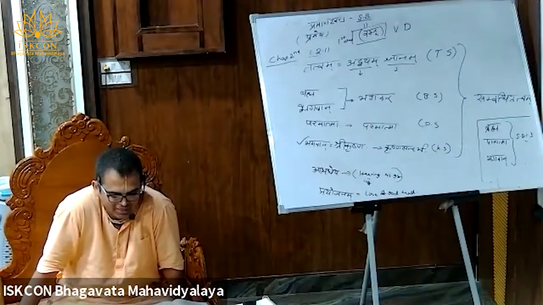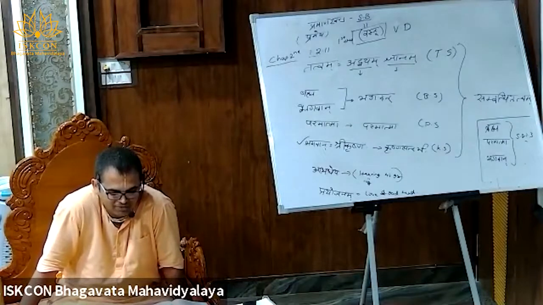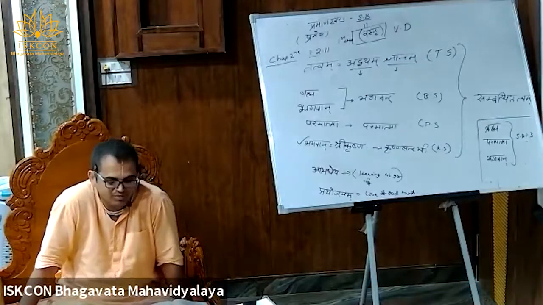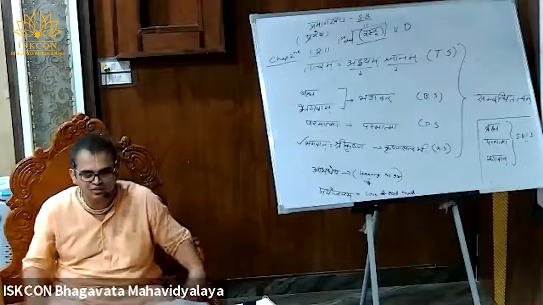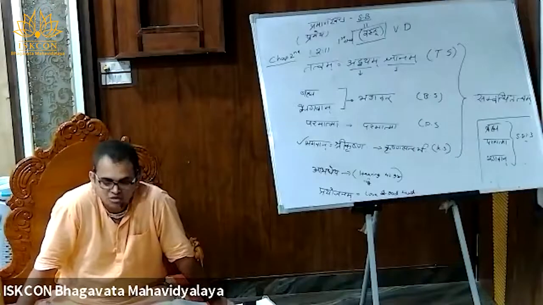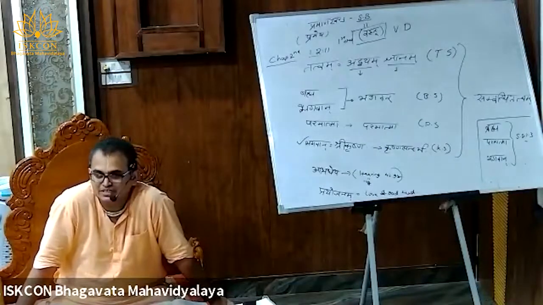Yasyavayava-samsthanaih kalpito loka-vistarah, tad vai bhagavato rupam vishuddham sattvam urjitam. That means according to the configuration of Garbhodakashayi Vishnu's body, the Virat Purusha's configuration is made.